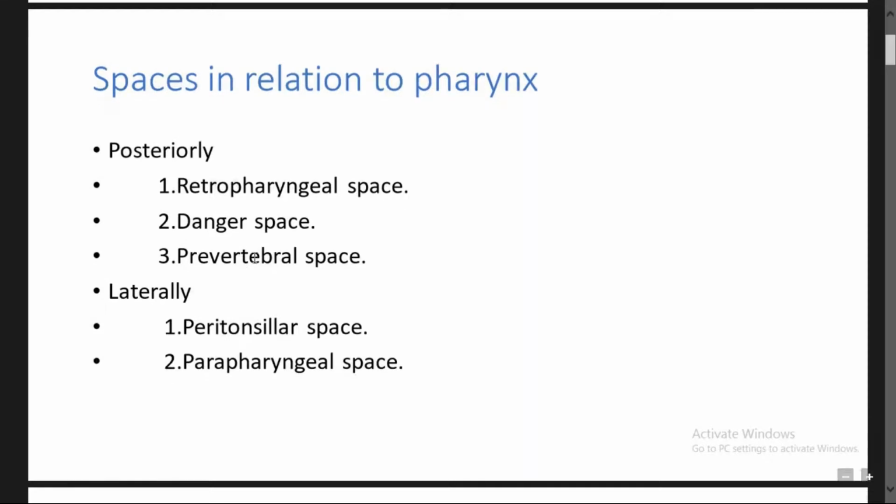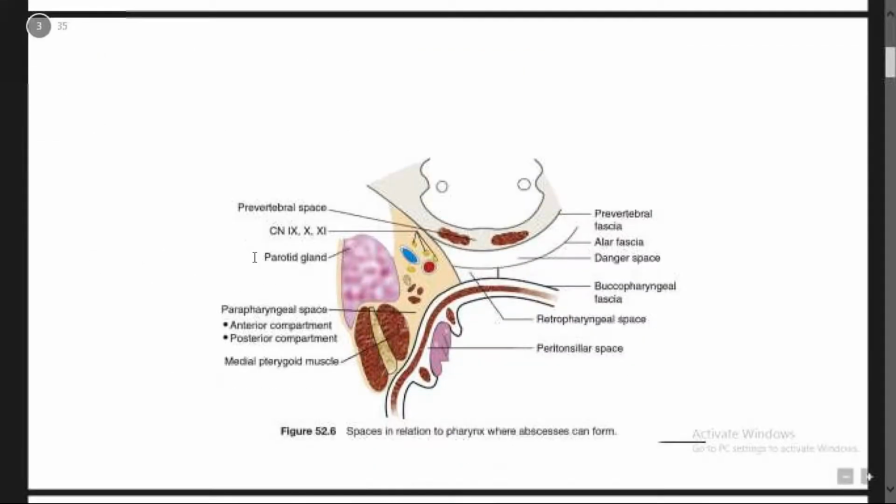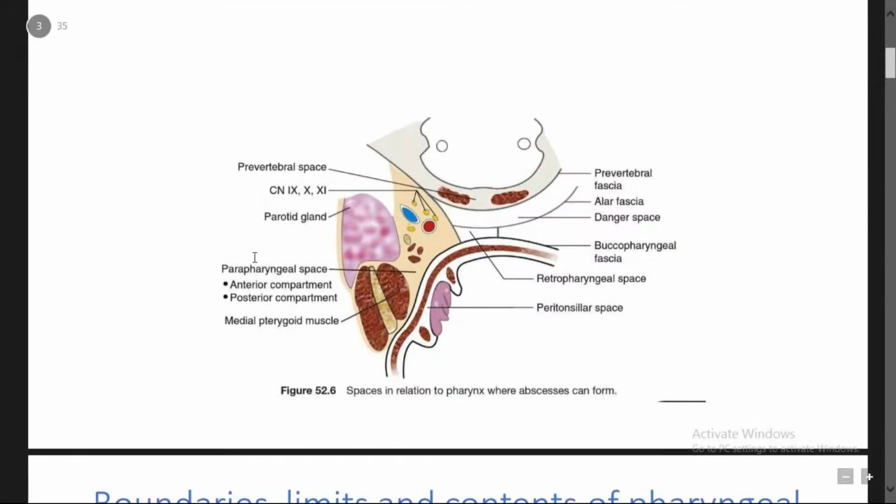Coming to the next slide, it is a diagram showing the spaces and their relation to the surrounding vital structures. You can see this is the vertebral body, and these are the muscles, longus colli and longus capitis, embedded in the prevertebral space. Anterior to that is the prevertebral space, and anterior to that is the danger space, which is covered by the alar fascia.